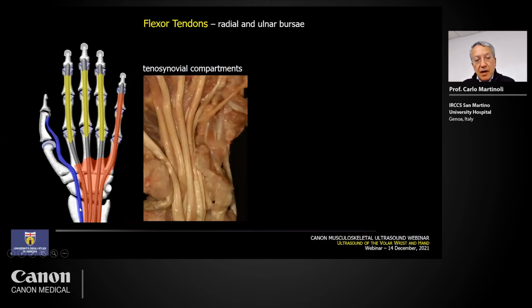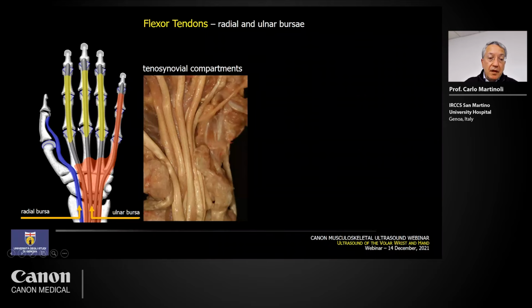If we consider the envelopes of the flexor tendons at the level of the carpal tunnel, this is the radial sided one, the radial bursa investing the flexor pollicis longus. Then the other tendons are invested by the ulnar bursa, and the ulnar bursa ends here just in the proximal palm.